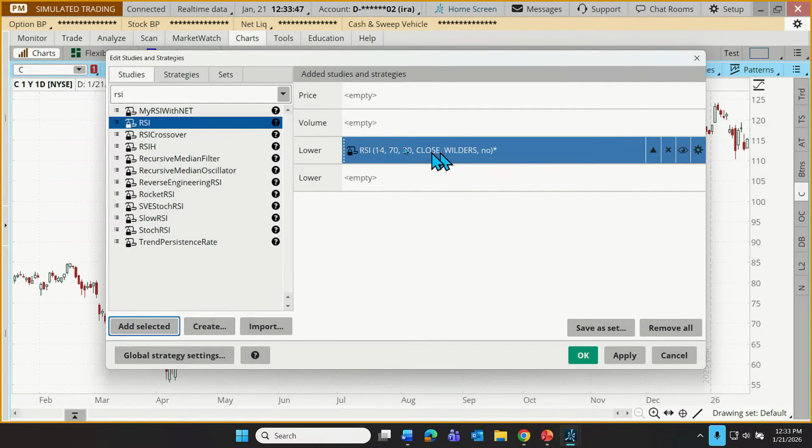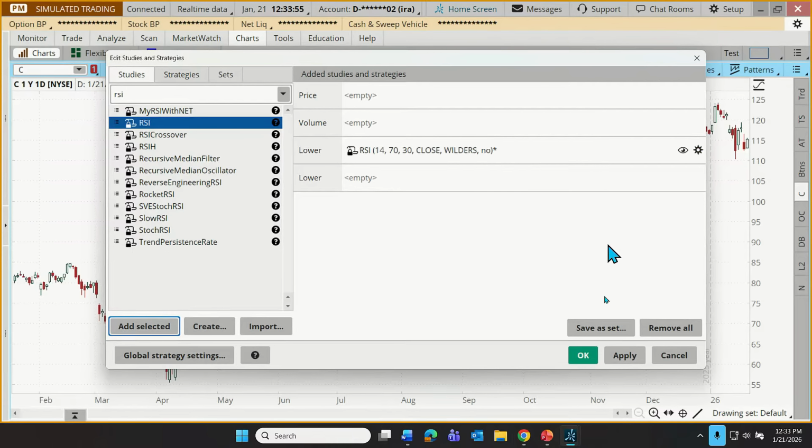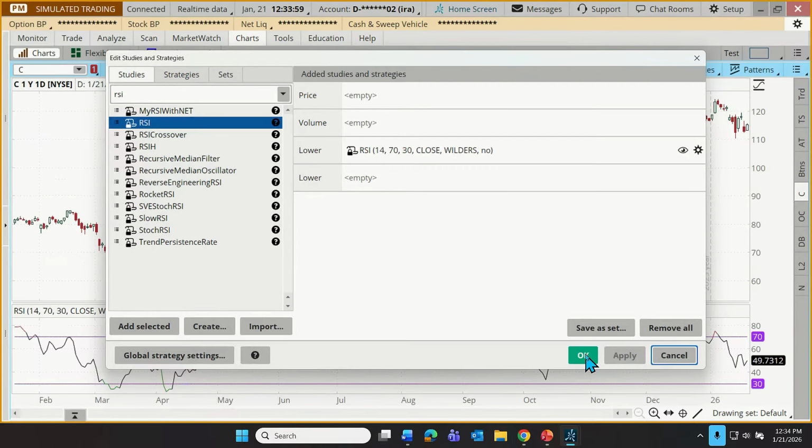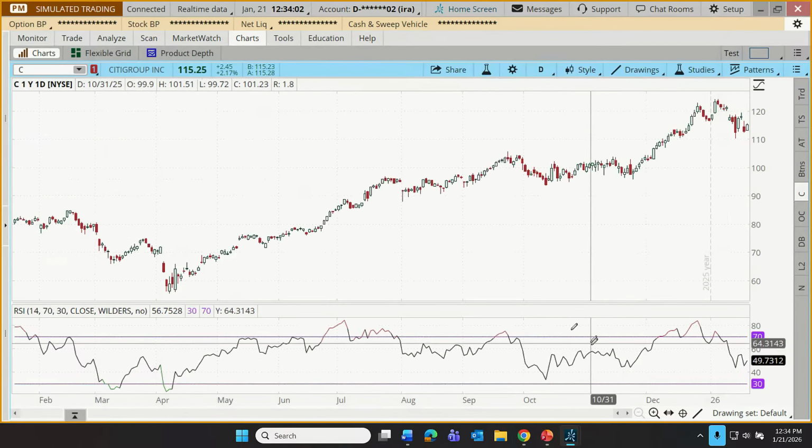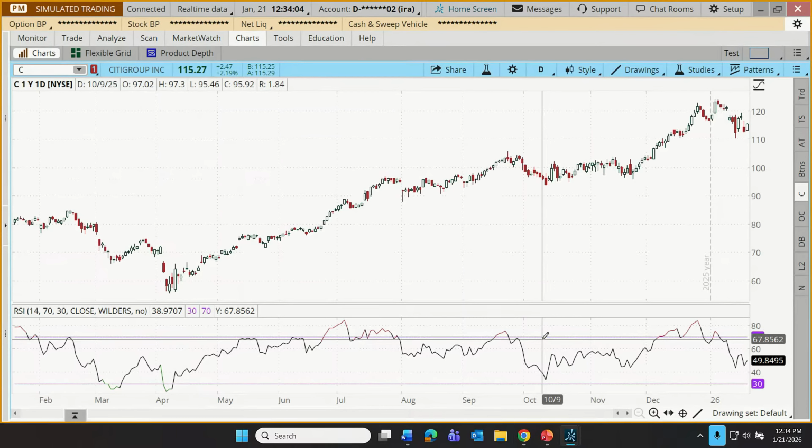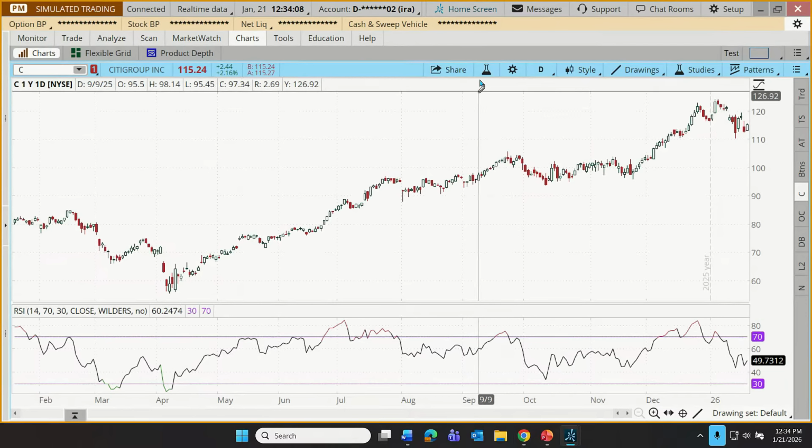It is a typical Wilder's RSI with a 14-day data set with overbought, oversold ranges of 70 and 30. Anyway, I'm just going to click apply here, and there's our RSI feature. We click OK. So that's how we can add an indicator to Thinkorswim.